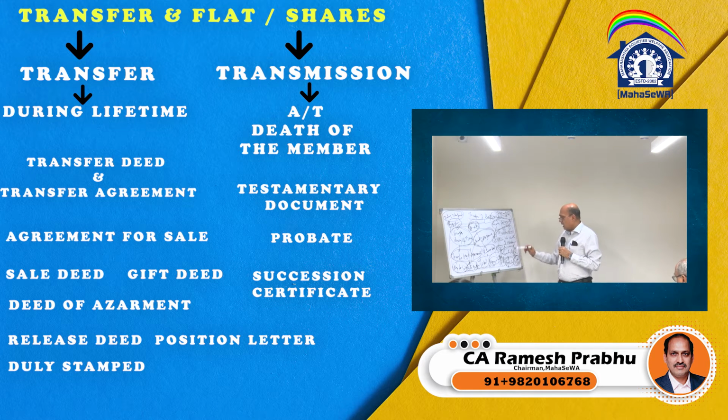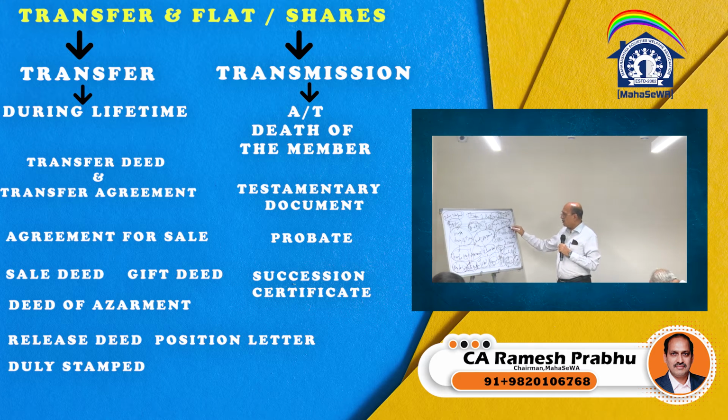Now in the case of a transmission, there is another provision in the MCS Act, which is very important. This is as per the Transfer of Property Act. Transmission is as per the law of inheritance, either Hindu law, Mohammedan law, or Indian Succession Act. Now further let us go to the MCS Act. The MCS Act, in the case of a transmission, also provides a nomination. Nomination under section 30 of the MCS Act talks about nomination.